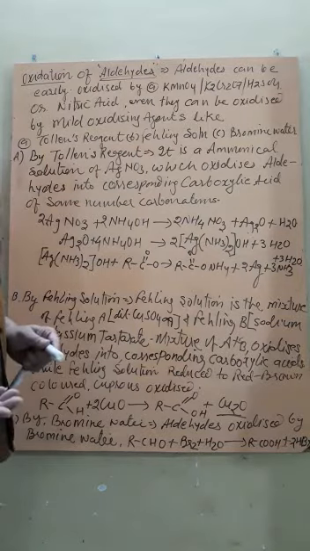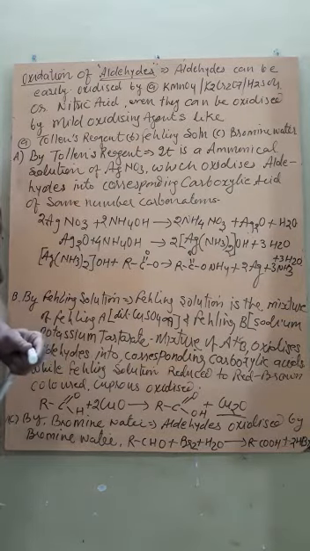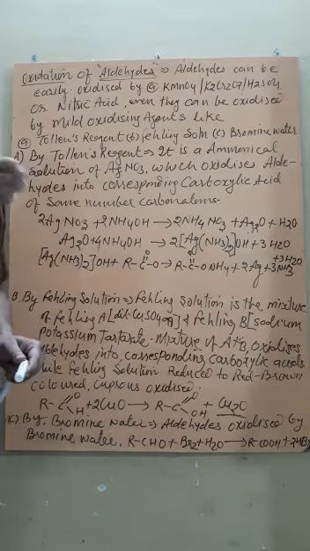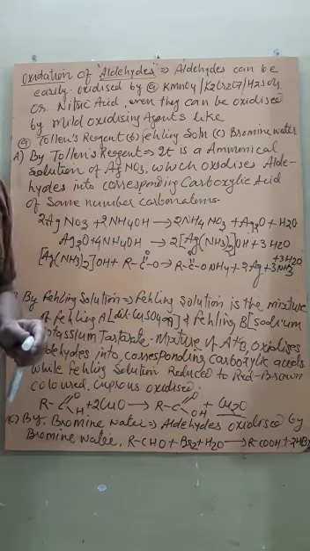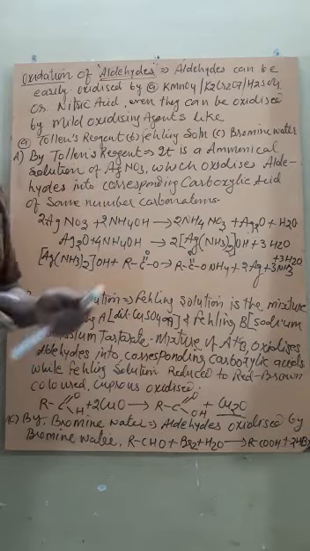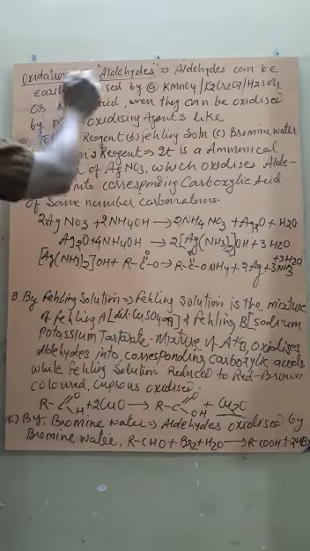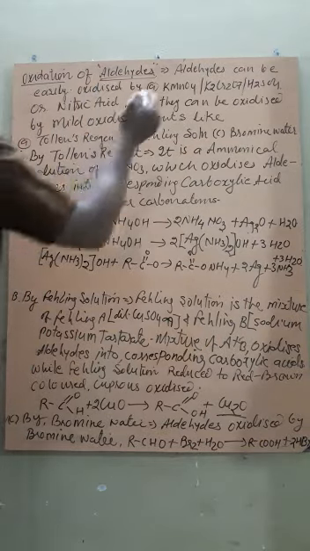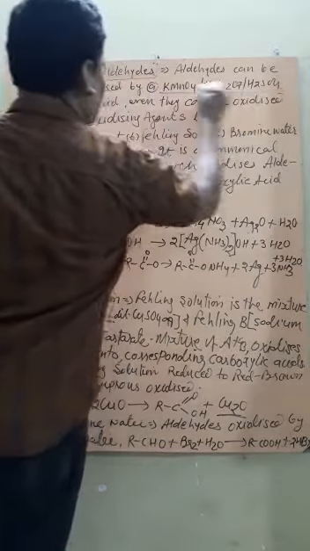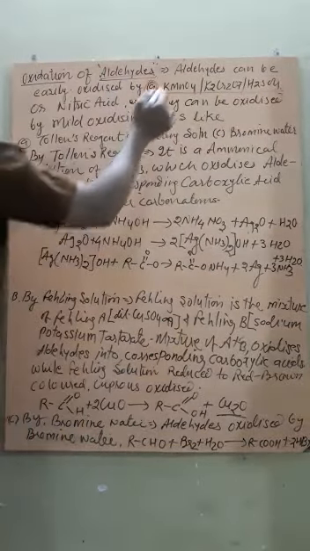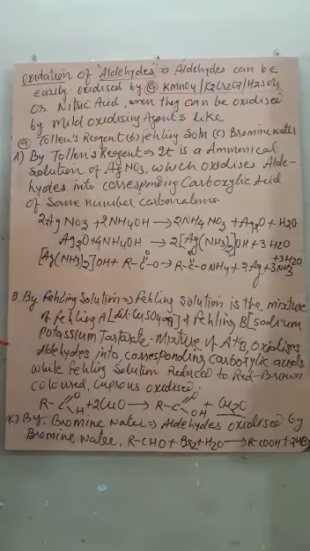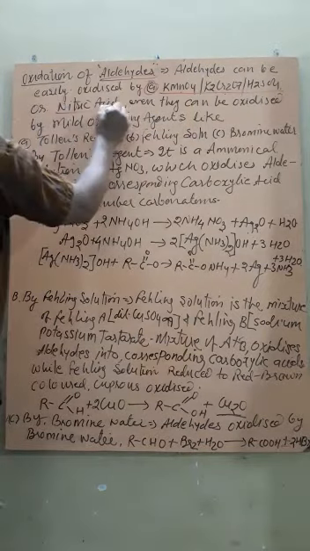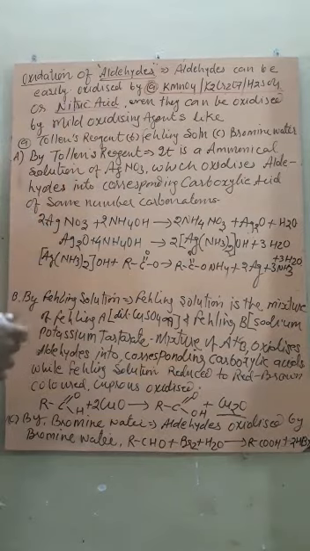In other words, we can say the aldehyde can act as a better reducing agent. Remember, aldehyde can act as a better reducing agent. Why? Because it consists of one hydrogen which is attached to the carbonyl carbon. Therefore, aldehyde can be easily oxidized by a strong oxidizing agent. Strong oxidizing agents are KMnO4 or K2Cr2O7 in the presence of sulfuric acid, or strong nitric acid.